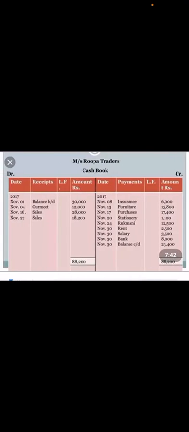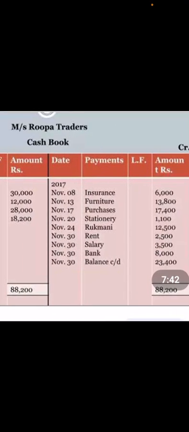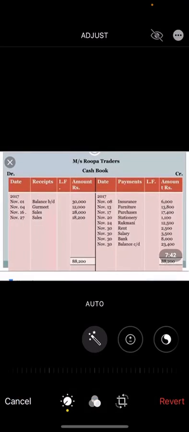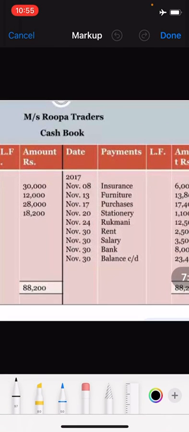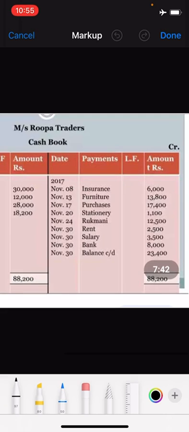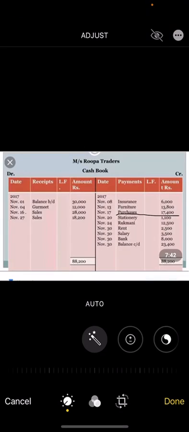So cash account is credited. So on the credit side of your cash account, you have to write purchase account. Correct. You can see purchase account 17,400.